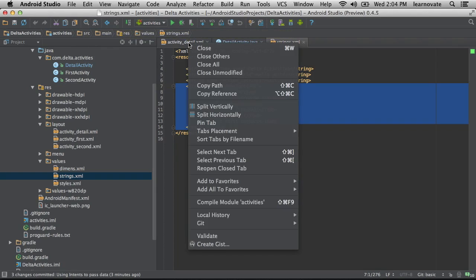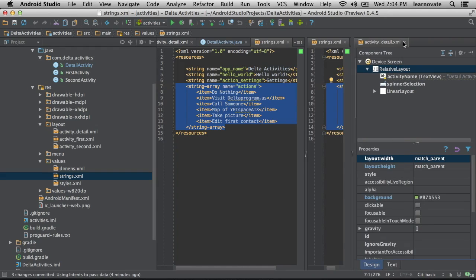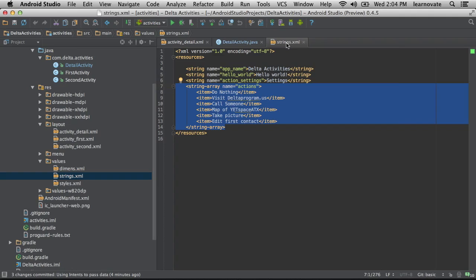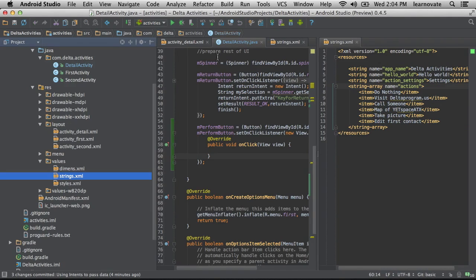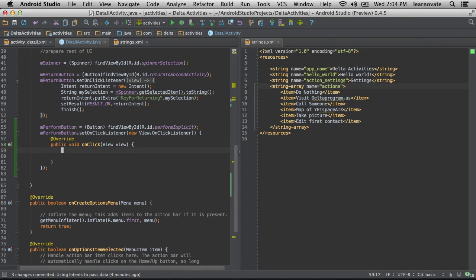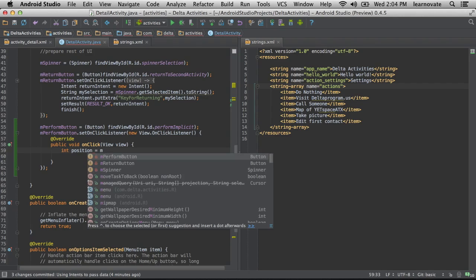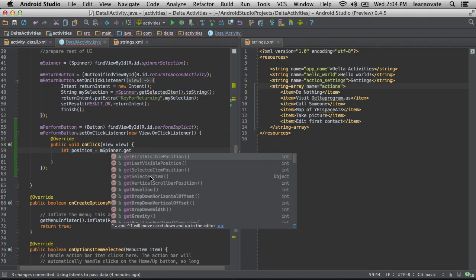So here we have a bunch of items that we set up before that are verbs, right? Do nothing, visit this web page, call someone, take a picture. These are all functionality. These are all things that people have already done on their phone. They have a camera app, they have Google Maps, they have a web browser. And what I'm going to do here is actually use those other applications, but not in the way that we've been using our activities. In our activities, we've been saying specifically run this class. Instead, we're going to say run something that does something like this.